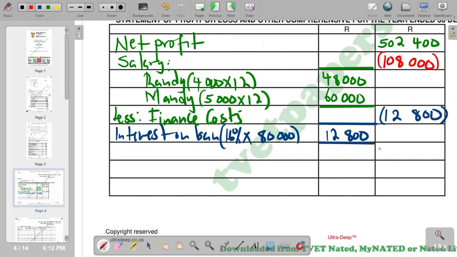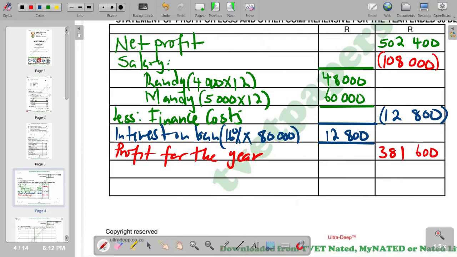381,600. So this figure becomes the profit for the year. Profit for the year.